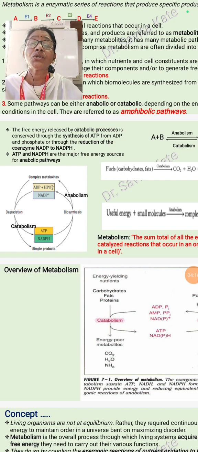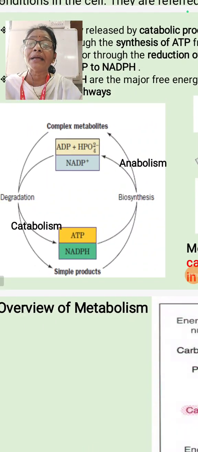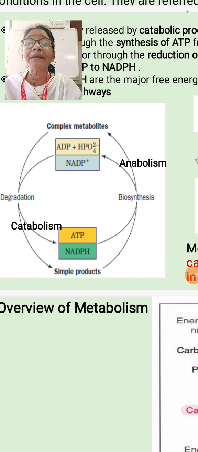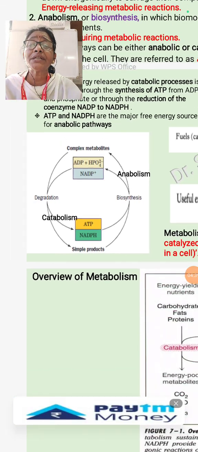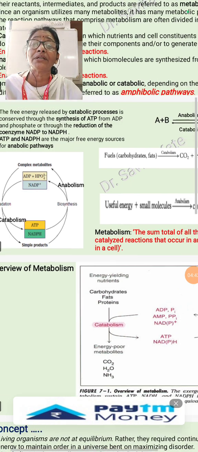Is it clear? So see here, there are some example. Complex metabolic pathways are built up from the simple product, that we refer to as anabolism or biosynthesis. When a complex metabolic pathway is degraded, that we refer to as a catabolism. And once there is a catabolic pathway, energy is released, and when there is an anabolic pathway, energy is required. So this is the overview, or the basic concept of metabolism.